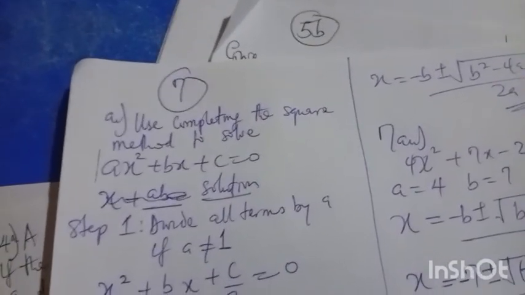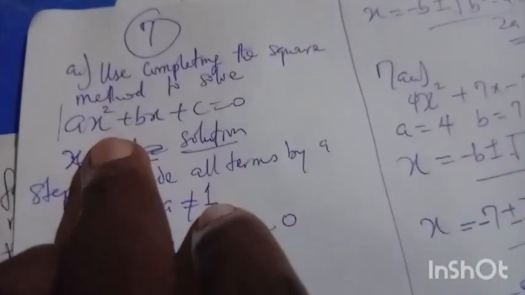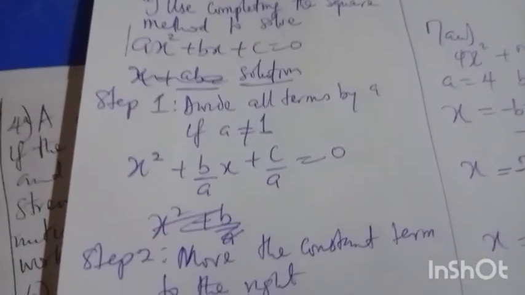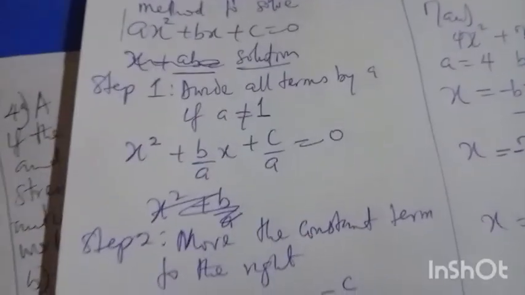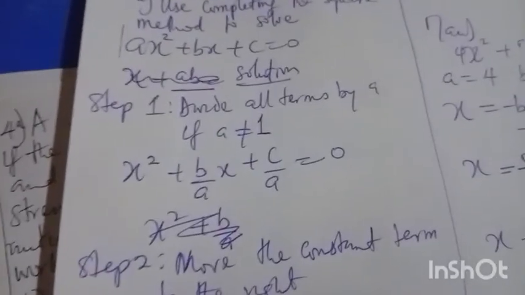Question 7 says you should use the completing the square method to solve this equation: aS squared plus bS plus c equals 0. And I did it step by step for you to see. The first thing you need to do is check the coefficient of x squared. If it is not 1, you divide all through by that number. Or if it is 1, you go to step 2. So divide all terms by a because this is not 1. That's why you can see what is on your screen.